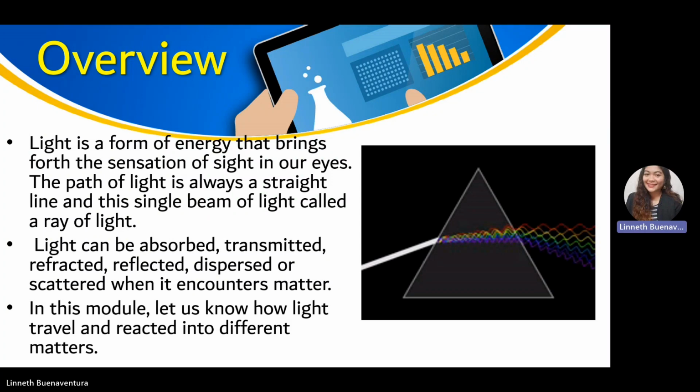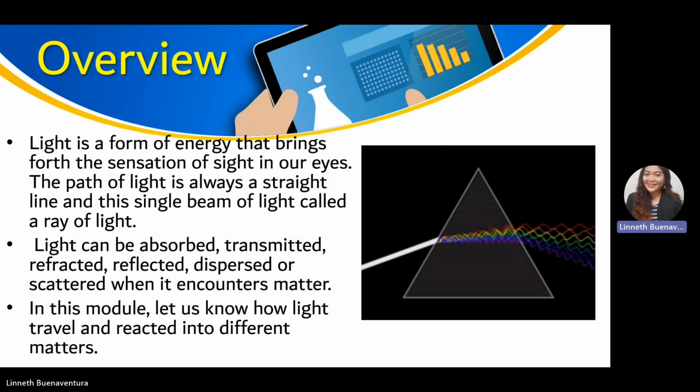Light. What is light? Light is a form of energy that brings forth the sensation of sight in our eyes. That is the reason why we can see. The path of light is always a straight line, and this straight line is called the ray of light.